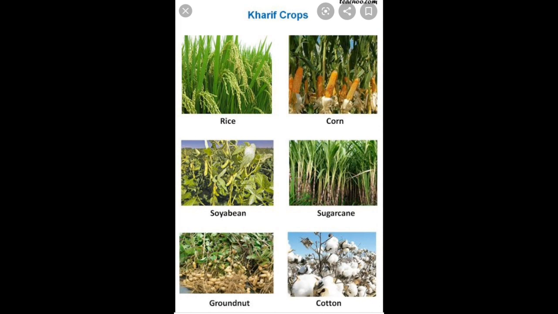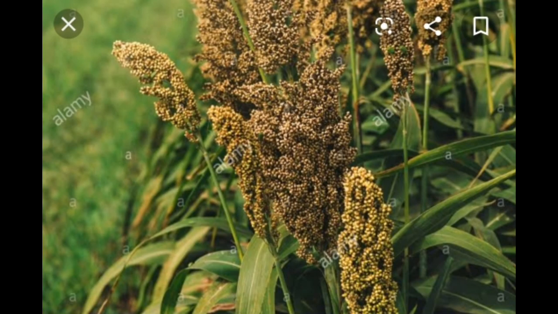Another one is cash crops. Crops that are grown mainly for commercial purposes are called cash crops. Example: cotton, jute, oilseeds, and sugarcane are cash crops. Fodder crops. Crops that are grown as food for livestock are called fodder crops. Alfalfa, barley, turnip, certain grasses, and maize are examples of fodder crops.